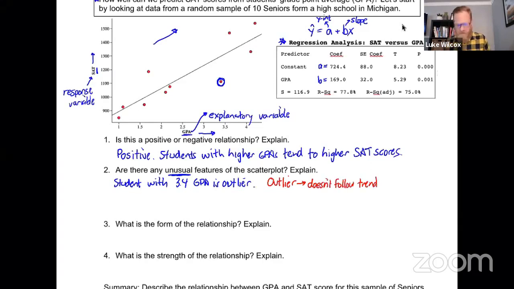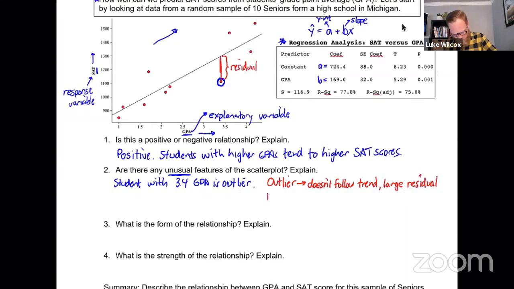But here's the other part that's really important. It has a large residual. And what I mean by residual is the difference between where that value is and how far vertically it is away from the line of best fit. In this case right here, this is the residual. And we do have a fairly large residual for that value. So that's why I went ahead and called that one an outlier.